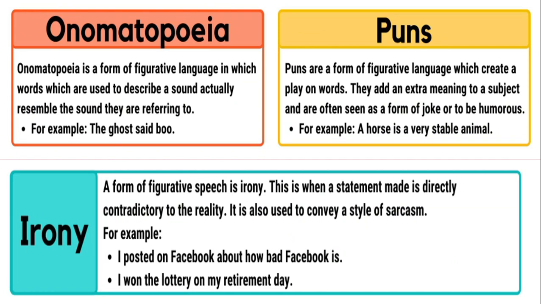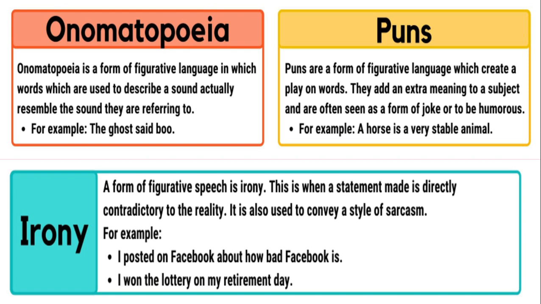Onomatopoeia. Onomatopoeia is a form of figurative language in which words which are used to describe a sound actually resemble the sound they are referring to. Onomatopoeia is the part of figure of speech which describes sounds.